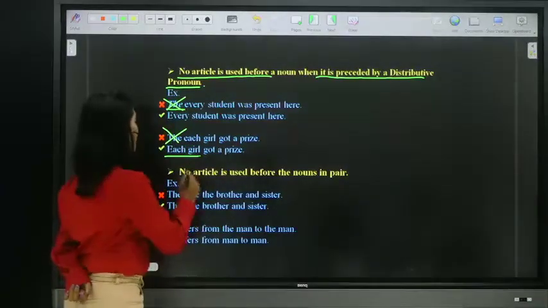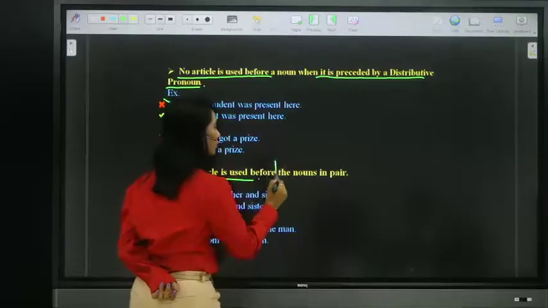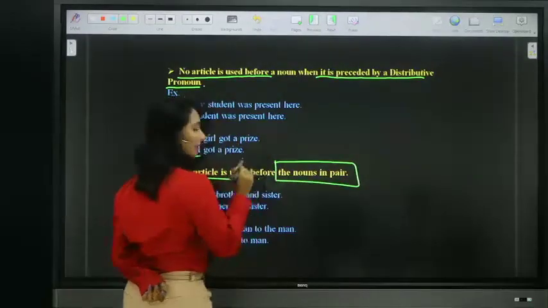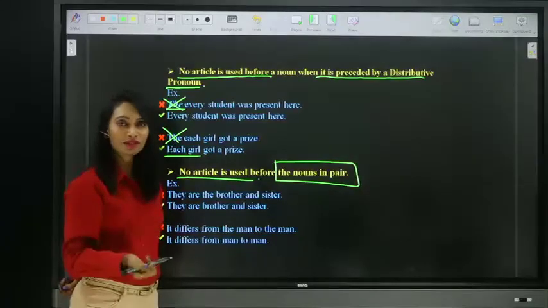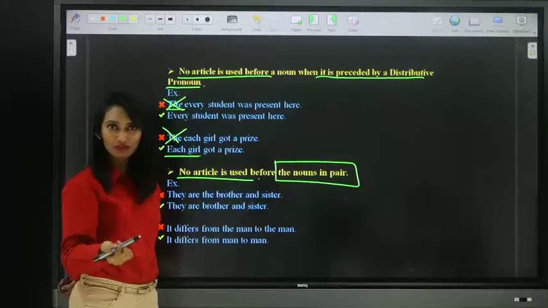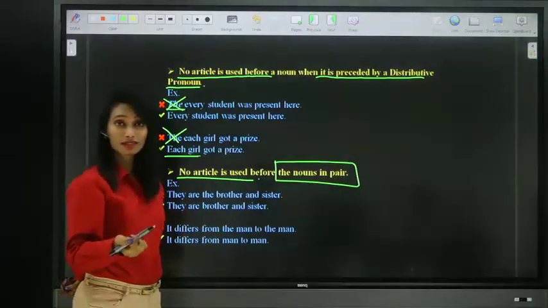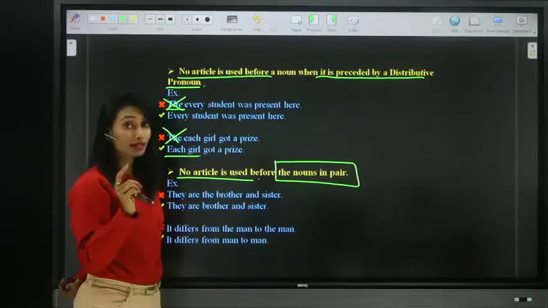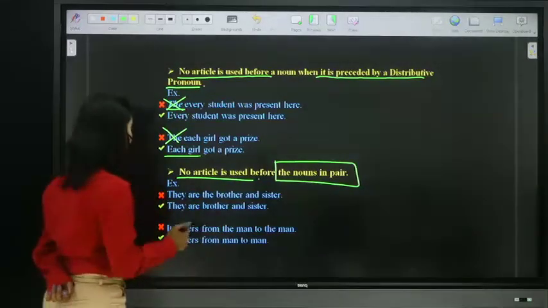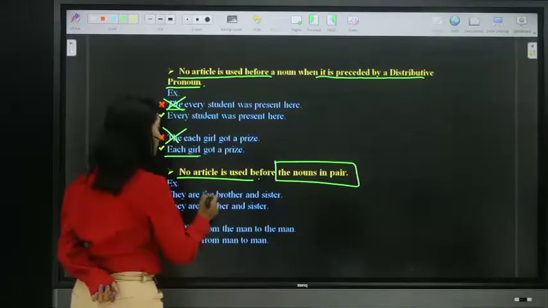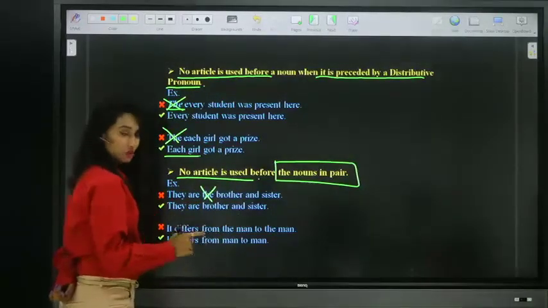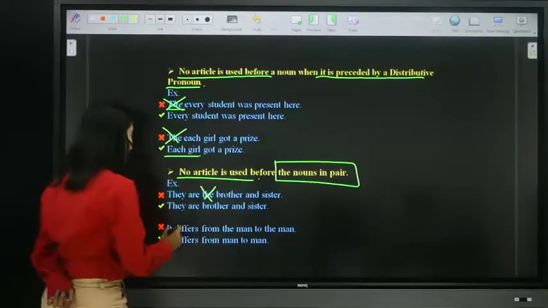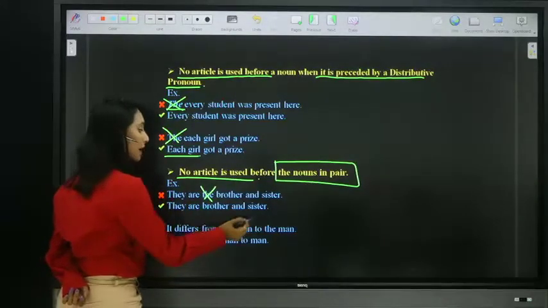Another one: no article is used before nouns in pairs. When nouns are used in pairs, like brother and sister, husband and wife, man and man, no article should be preceded by them. Look at this. They are the brother and sister. No, they are brother and sister. No article. It differs from the man to the man.